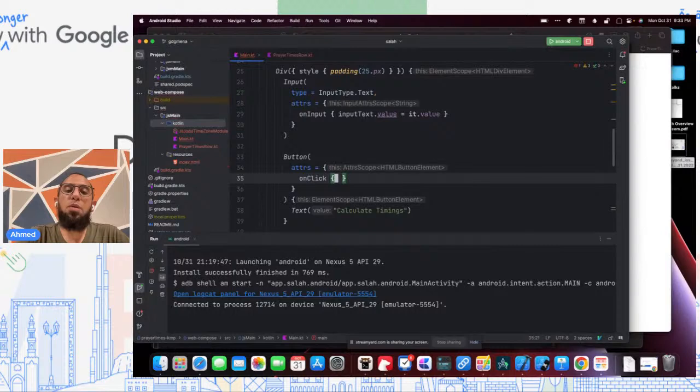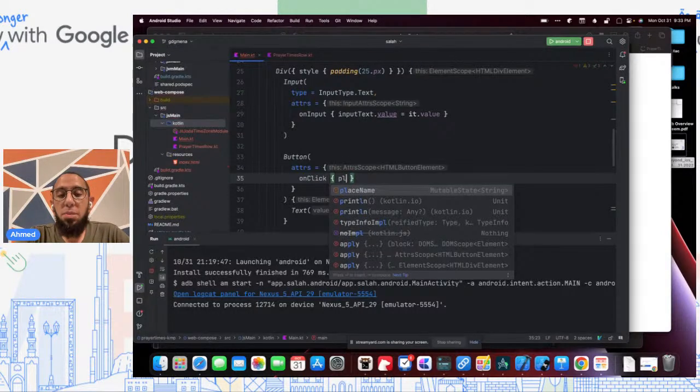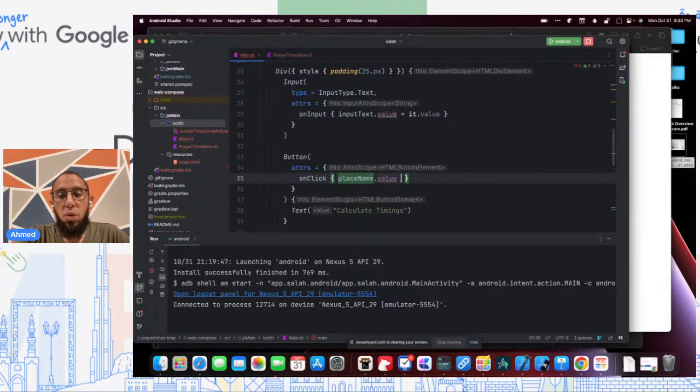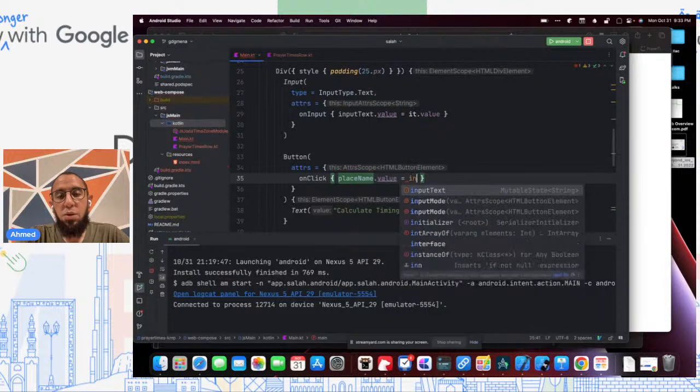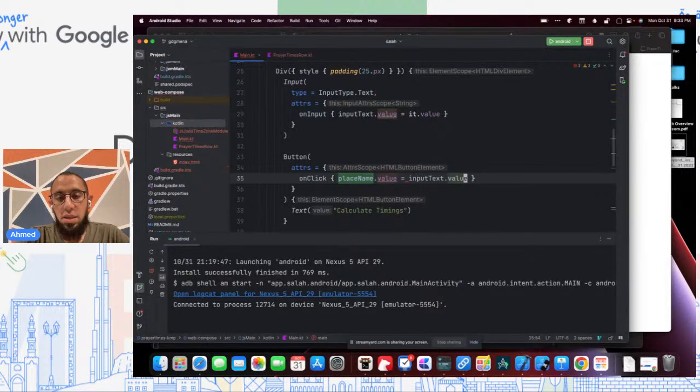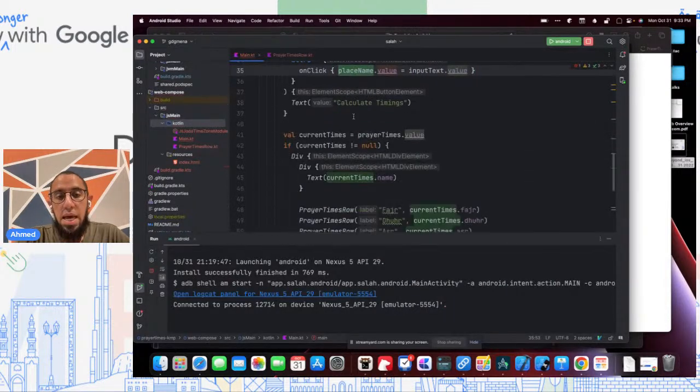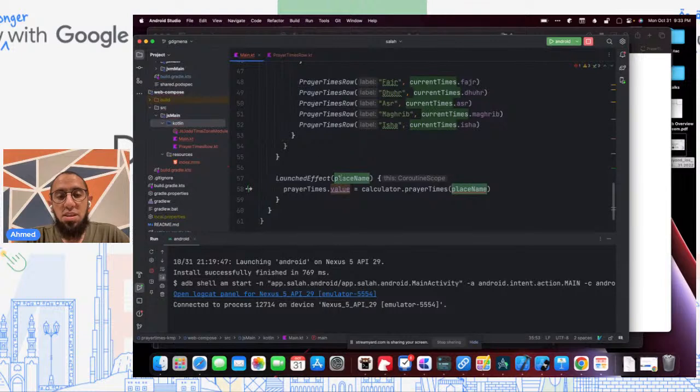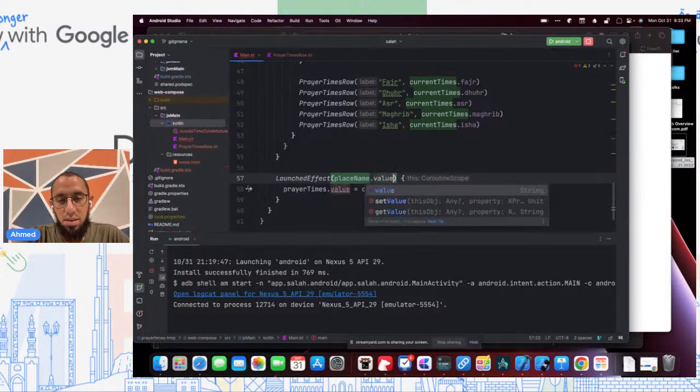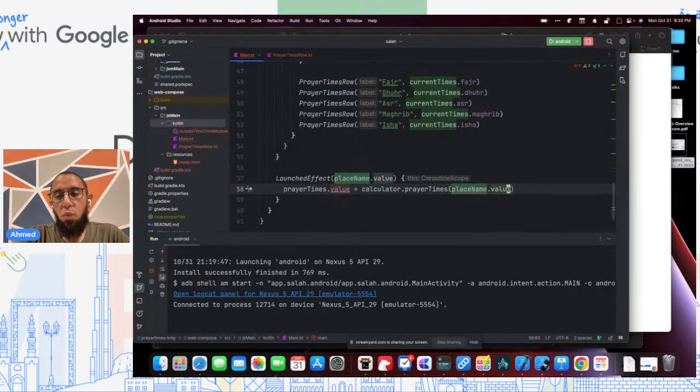And then really what we want to do is, when you click the button, set the value of place name to be the value of the input text that the person has typed in. That would cause this launched effect to invalidate. And with it, we can then redo our calculations as well, which should cause everything else to invalidate.